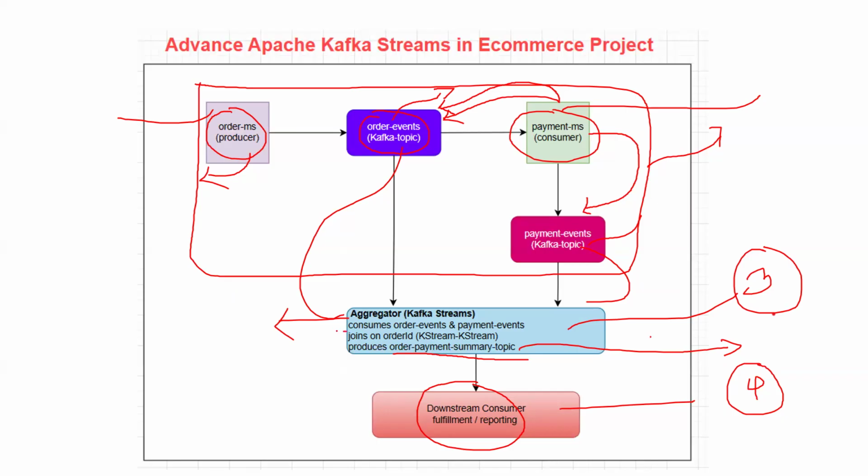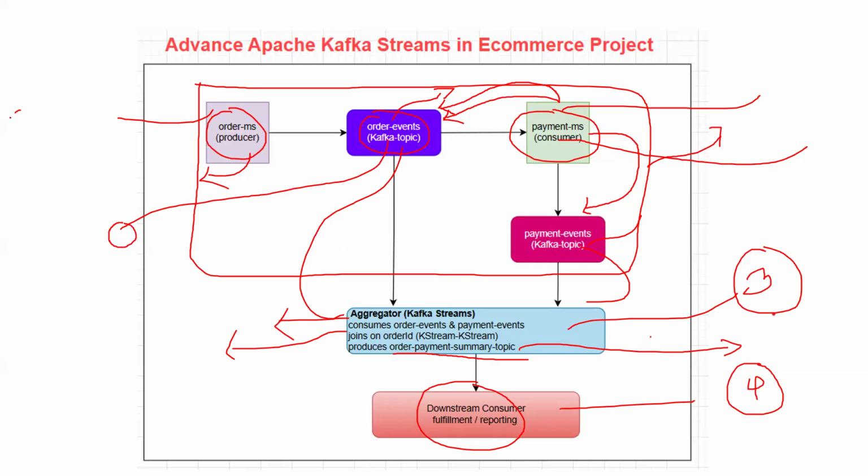This is called real-time monitoring of events. At runtime, I can combine multiple topics' information into a single topic by adding more conditions. Order events has the order information, the payment microservice has the payment information, and I want to combine the order information.